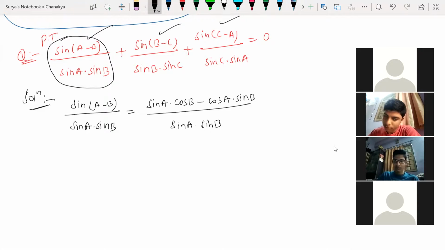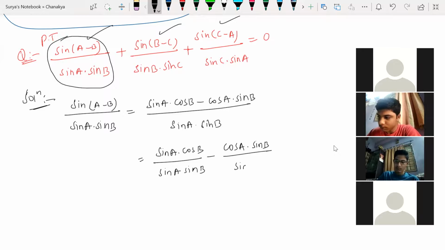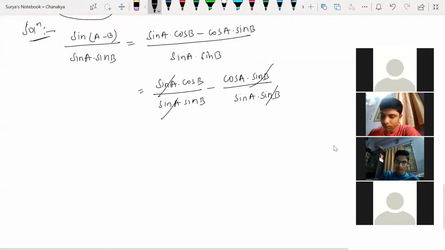All right. So now just split the terms. Sin a cos b divided by sin a sin b minus cos a sin b, whole divided by sin a sin b. Sin a cancels. Sin b cancels. What do I remain with here? Cos b by sin b, how much? Cot b minus cot a.